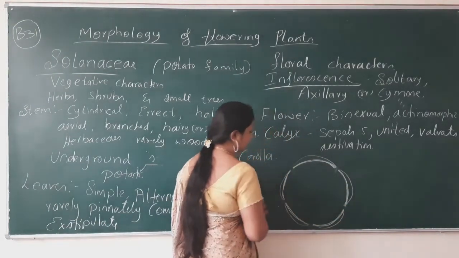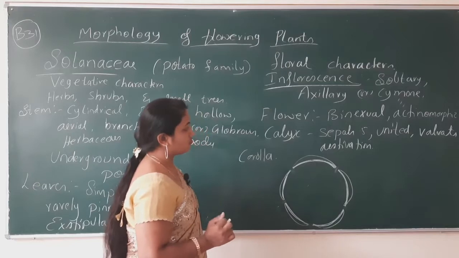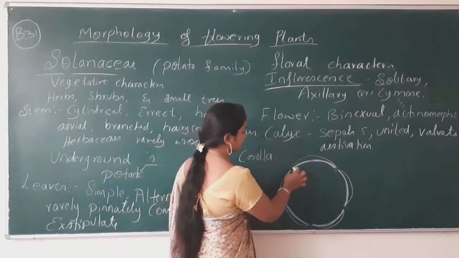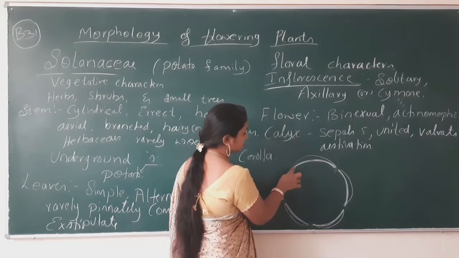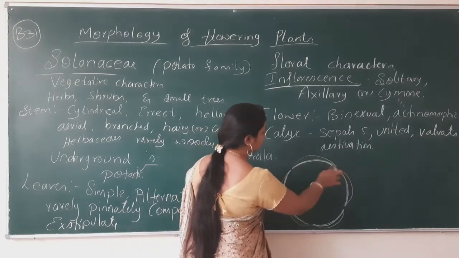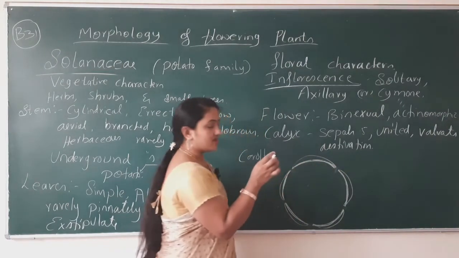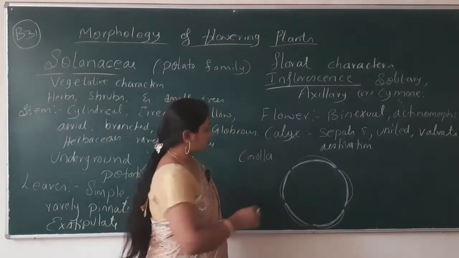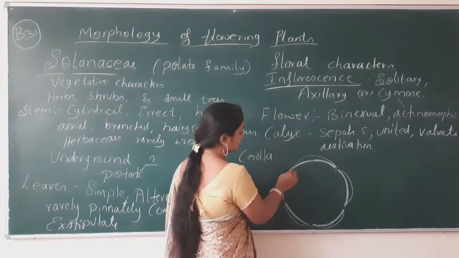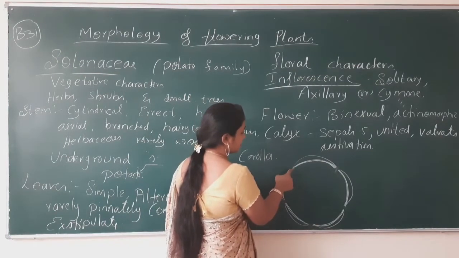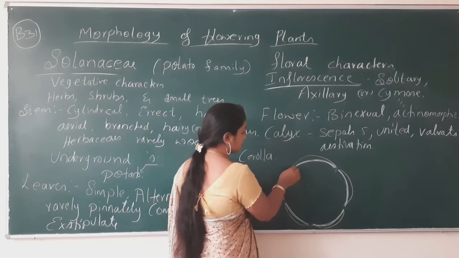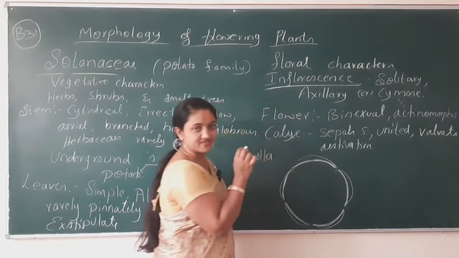Okay, now valvate estivation means what, my dear students? Valvate estivation means the margins of this sepal and this sepal are not going to overlap the subsequent sepal. So this sepal margin and this sepal margin are just touching one another. They have just a link with one another.